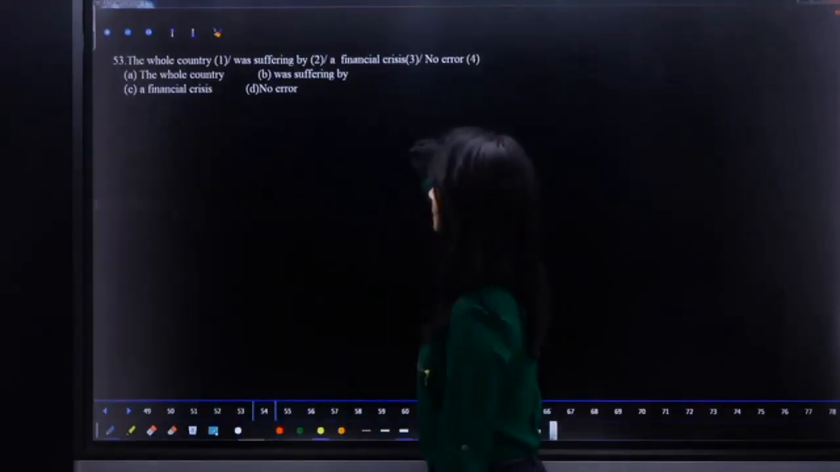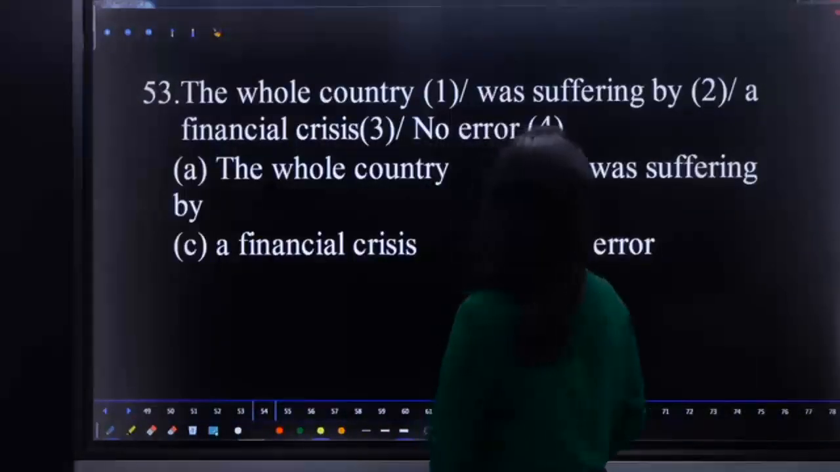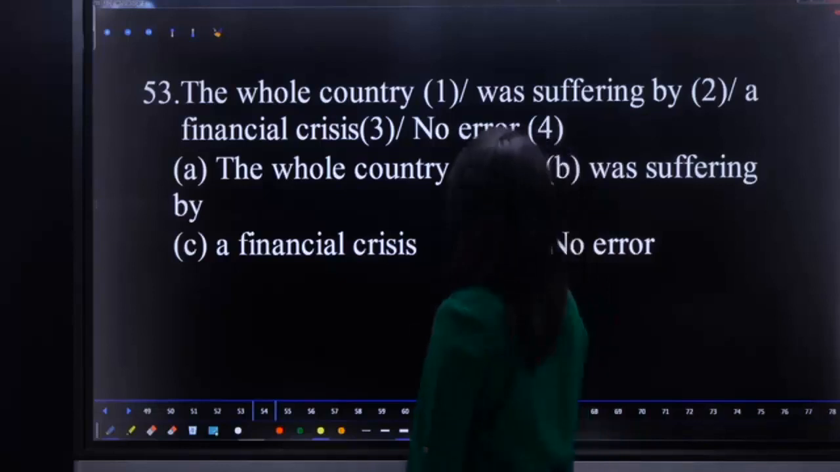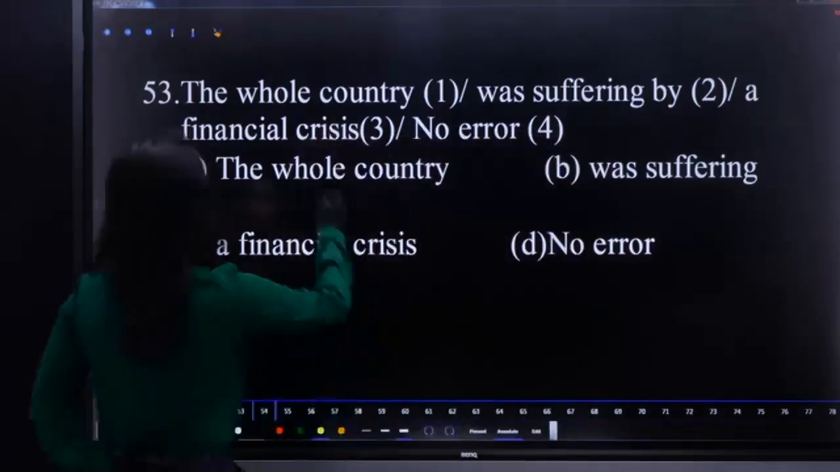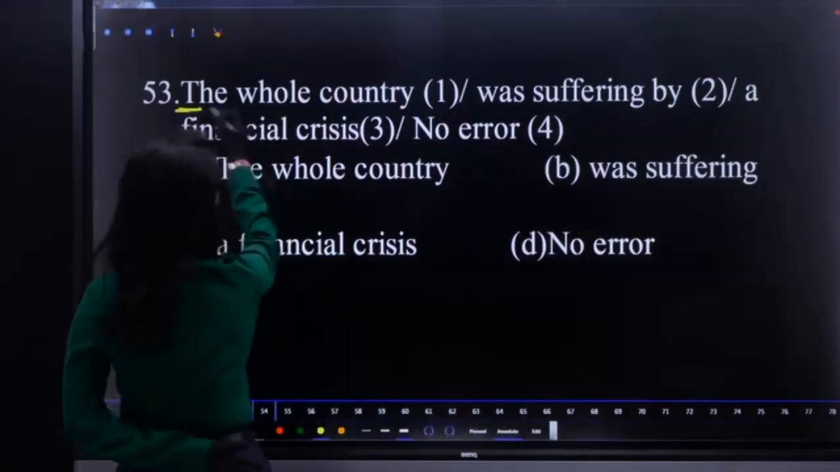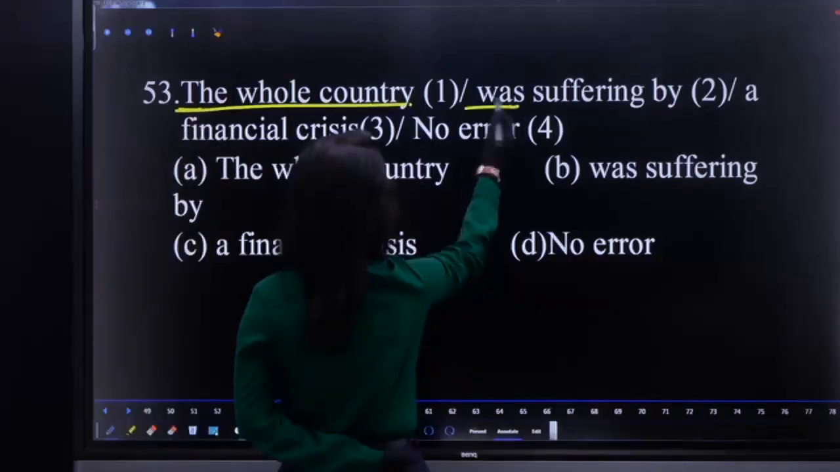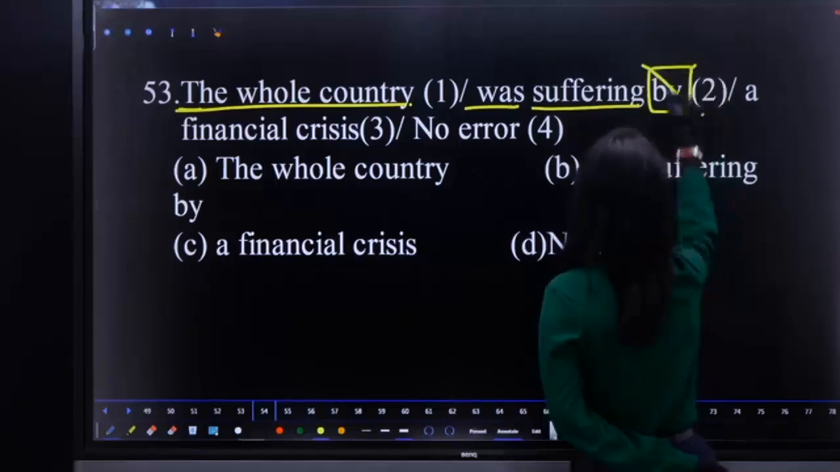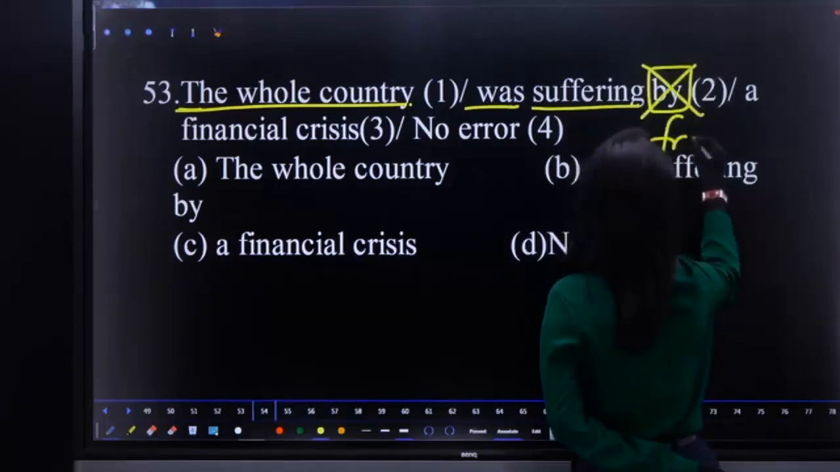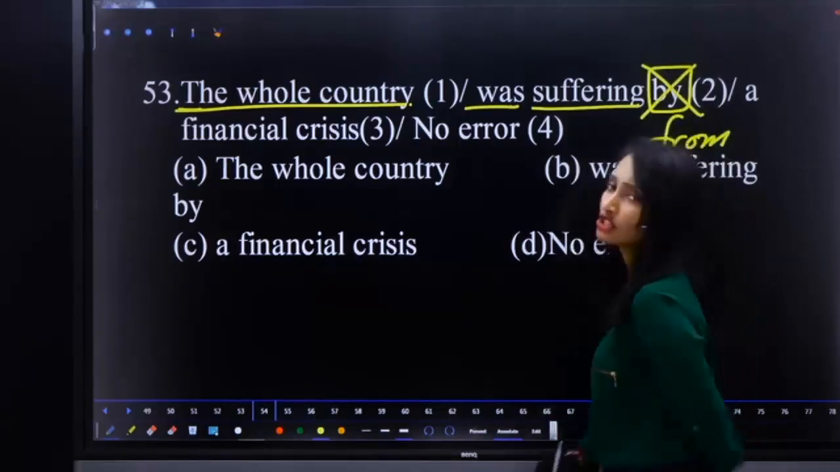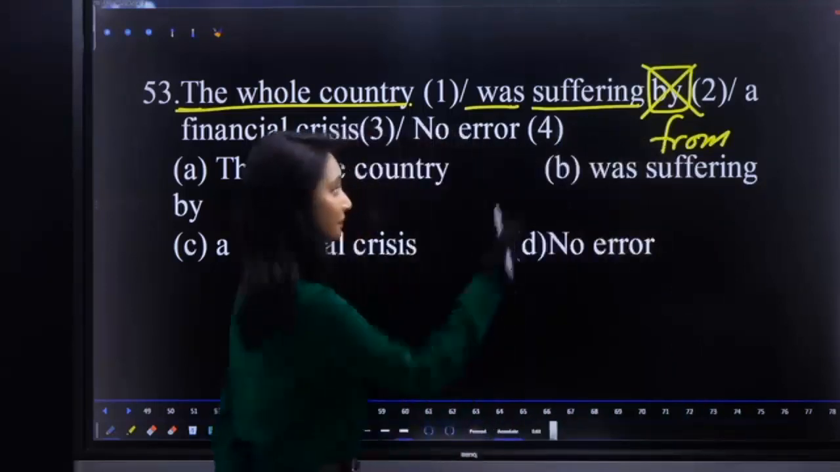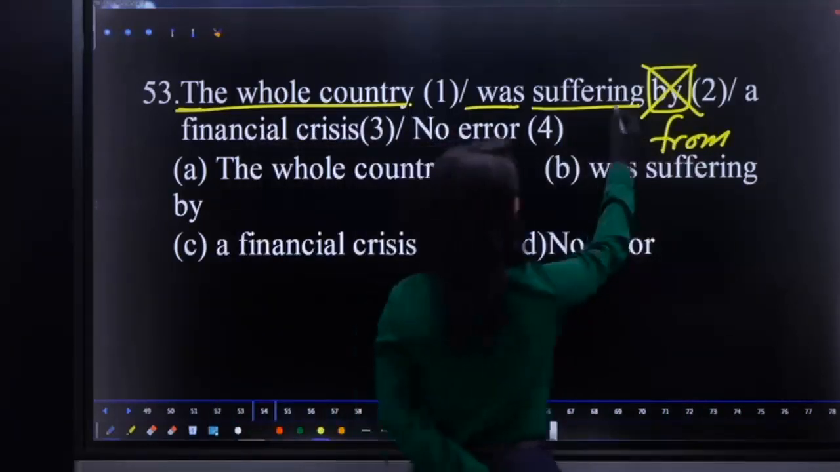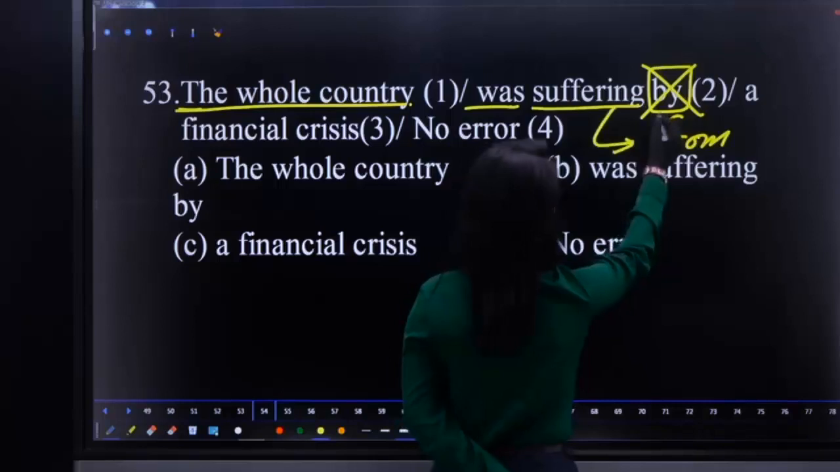53. The whole country was suffering by a financial crisis. What is the error? The whole country, singular, so "was suffering." Suffering never takes any preposition other than "from." So suffering is always followed by "from." So replace "by" with "from."